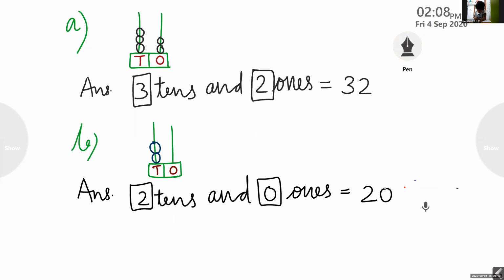So look at the abacus carefully and count the number of beads.